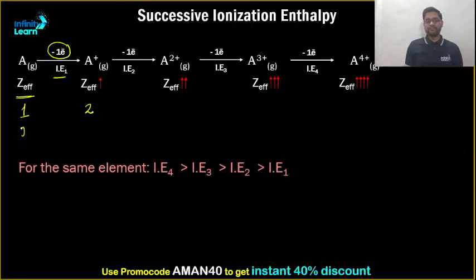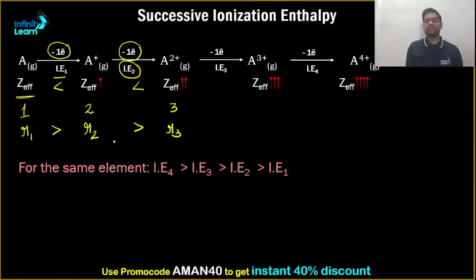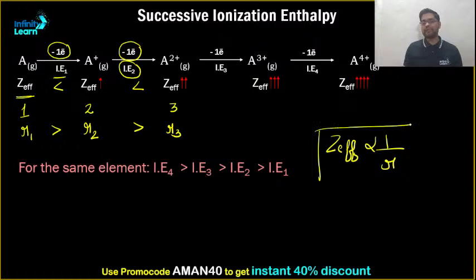So what about radius? Suppose this is R1, this is R2. Can I say the radius decreases? The cation radius will be less than the corresponding atom. Answer is yes. Again, I am removing one electron. The energy required is ionization enthalpy 2. Again, effective nuclear charge increases. It keeps on increasing, let us say 3, and its radius R3 again decreases because they are inversely proportional. We know that effective nuclear charge is inversely proportional to what? Radius.